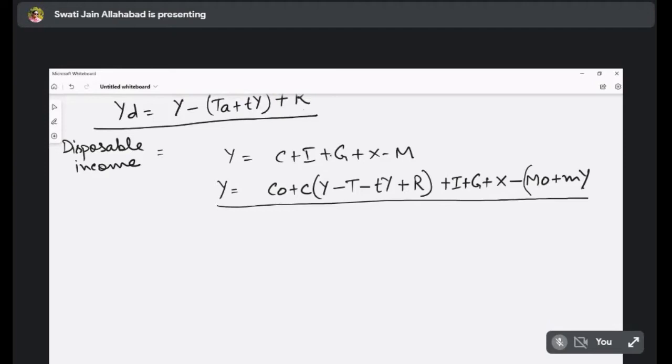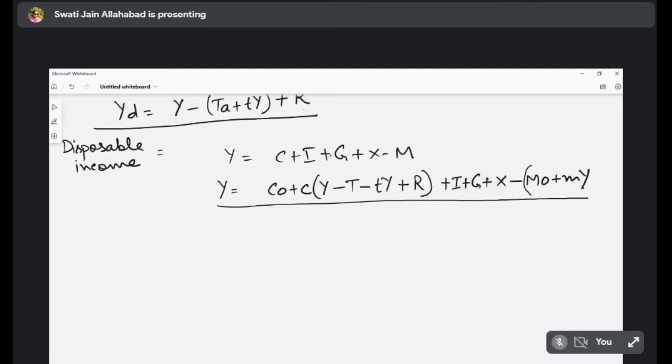So generally what we do, we take either lump sum taxes, or we take these ad valorem taxes. We take R separately, the transfer payments. If only transfer payments are changing, suppose, we will take it one by one. We don't generally take all these things together.